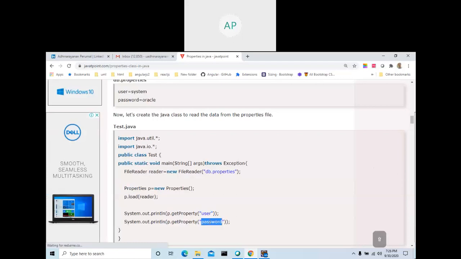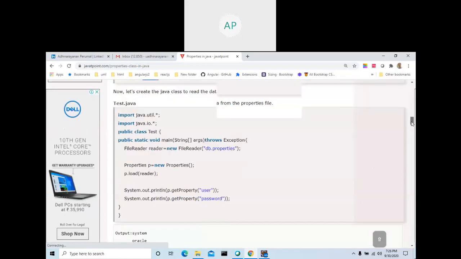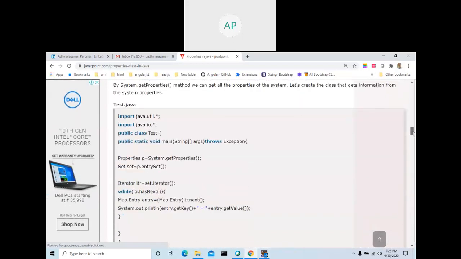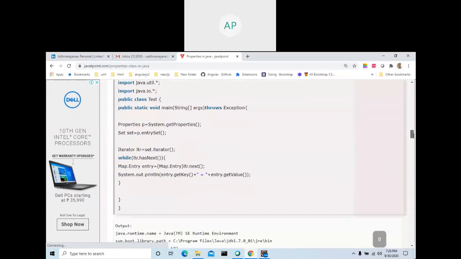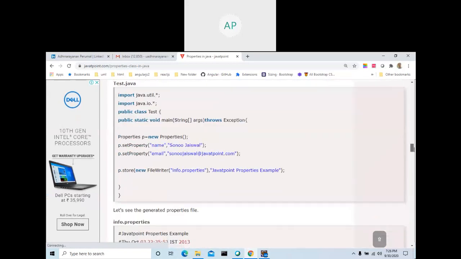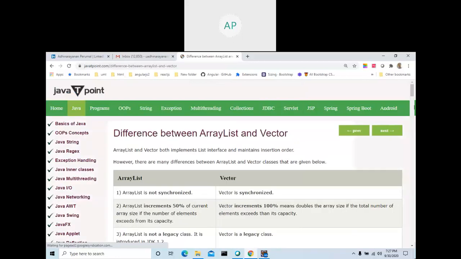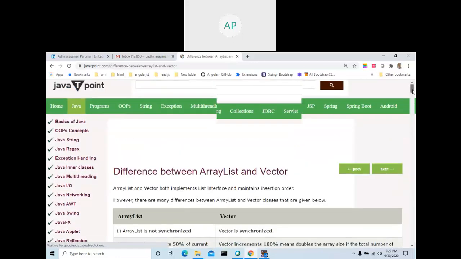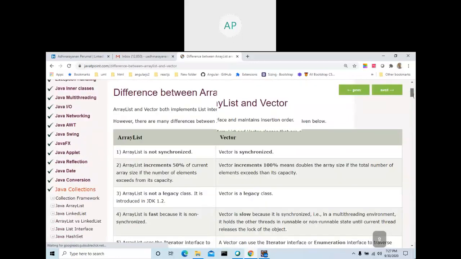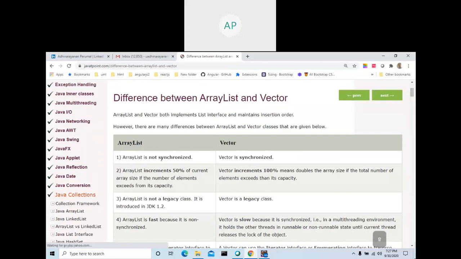So here there is a file which contains key value or property values, and you read it like this: p dot getProperty, give the key and you get the value. For this we use the Properties class. Very important.